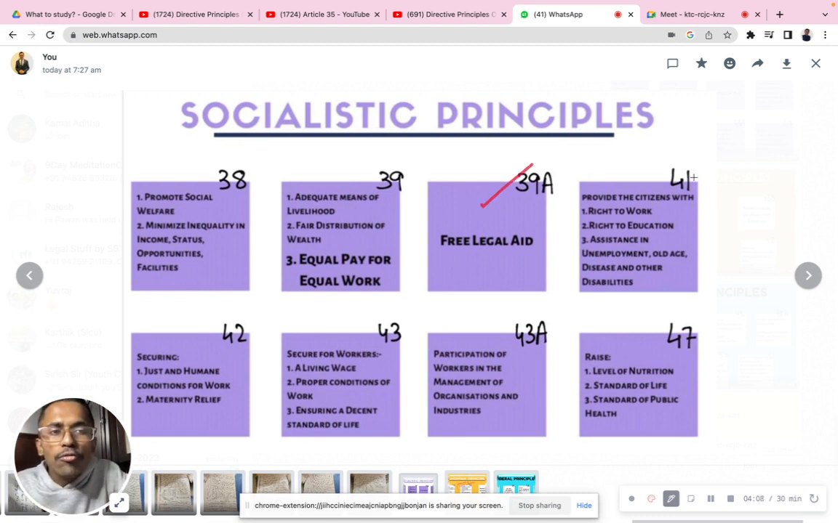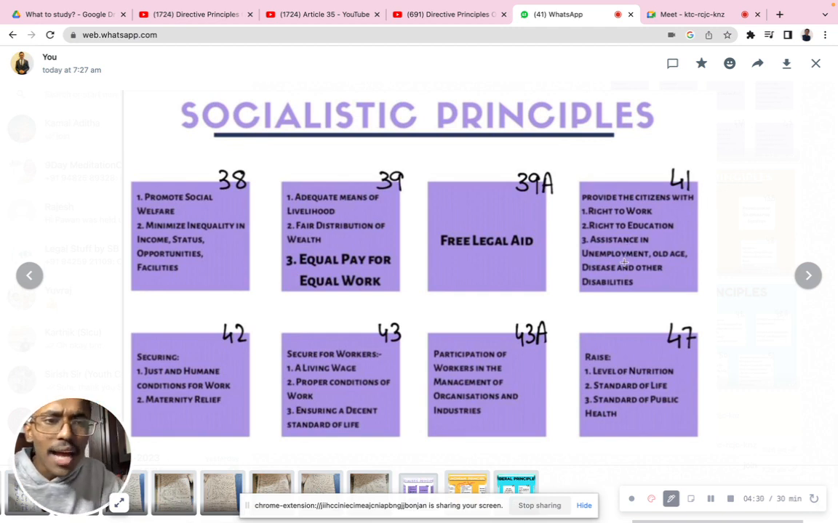Now Article 41, what do you mean by Article 41? It provides the citizen with the right to work, right to education, assistance in unemployment, old age, disease, and other disabilities. So considering this, even the government can make different schemes. For example, right to work. For education also we have different schemes, right? Education welfare schemes and so on.